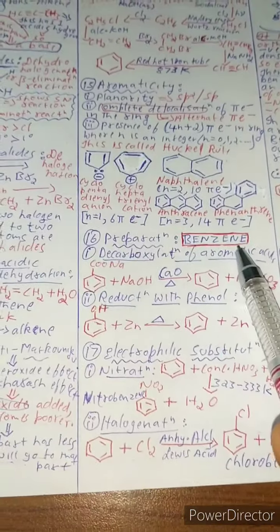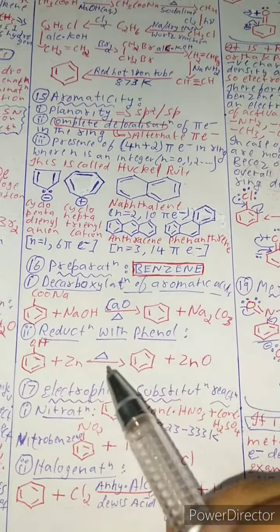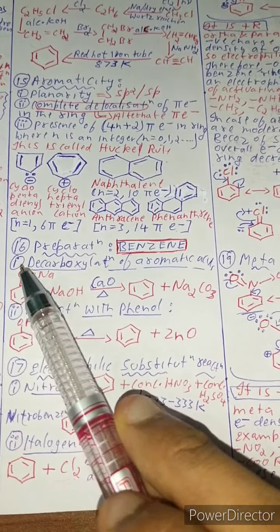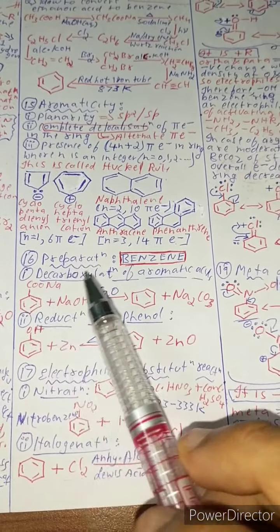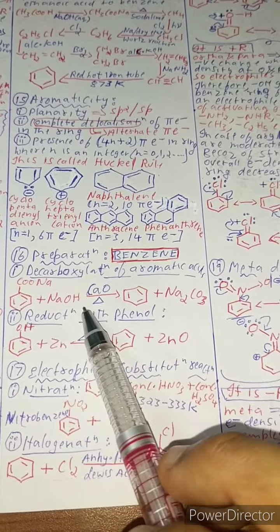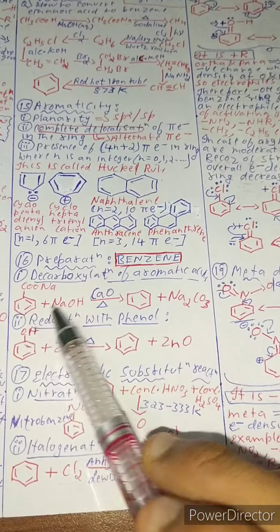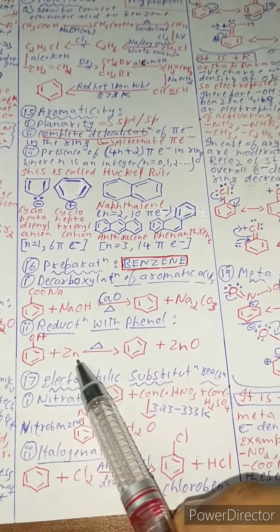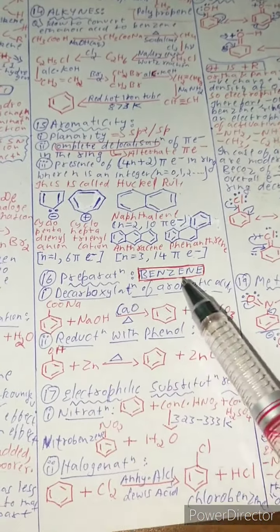Now preparation of benzene. Reactions of benzene are the last topic. The first reaction is decarboxylation of aromatic acids. This, as you can see, is sodium benzoate plus NaOH. In the presence of soda lime, when the compound is heated, it forms benzene and splits off Na2CO3. Now reduction with phenol plus zinc, heated, gives benzene. In every reaction, of course, benzene is formed.